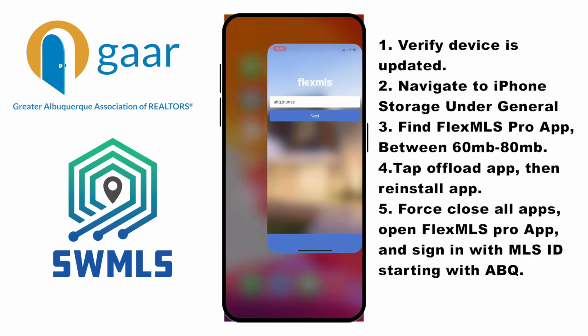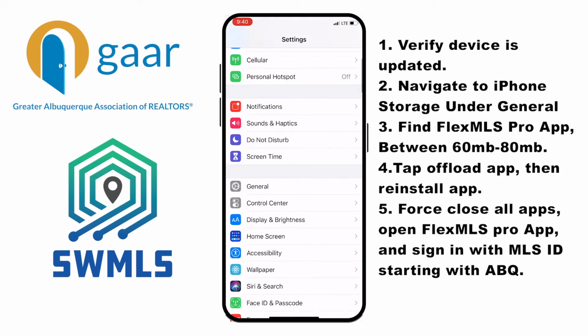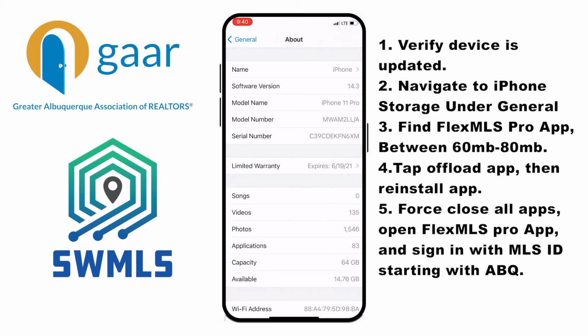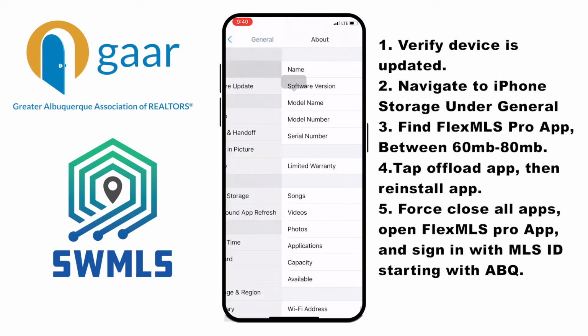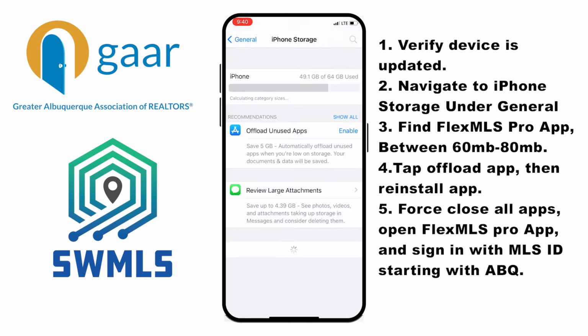to the server. From here, you want to force close the app, go to Settings, General, and About. We want to make sure your iPhone software is updated and running the current version, because that does affect how it connects to and works with the application. So we'll see that it's updated there. We go back to General and then into iPhone storage.